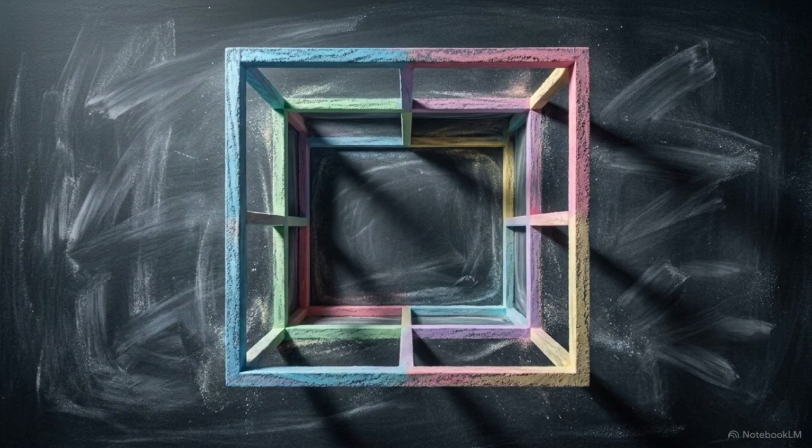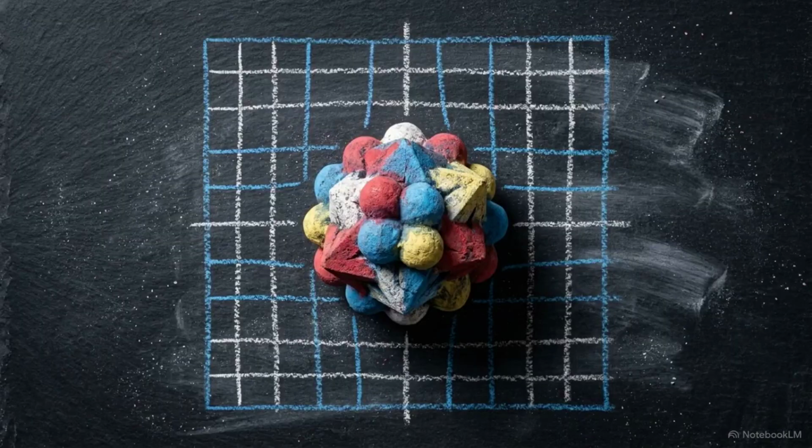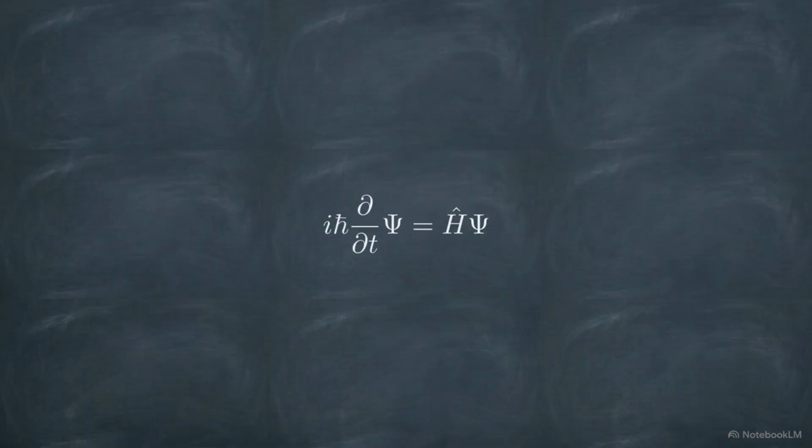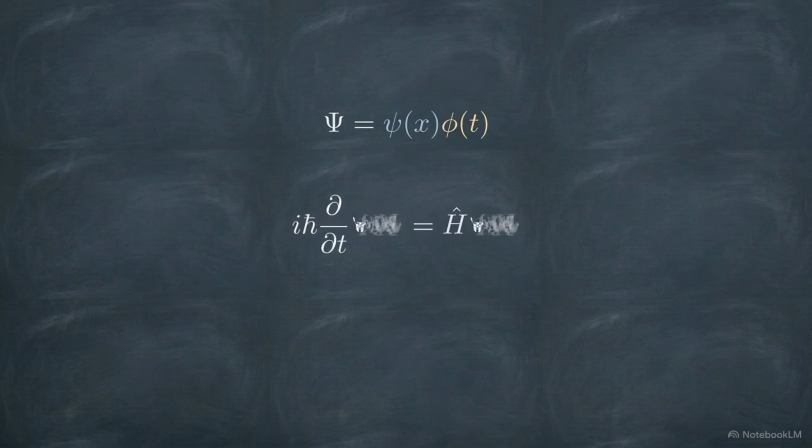For many physical systems, the potential energy landscape does not change. The walls of a container or the electrostatic pull of a nucleus remain static over time. Under these static conditions, we can solve the equation using a standard mathematical technique called separation of variables. We propose a solution that splits the wave function into the product of two completely independent functions, one mapping space and one mapping time.